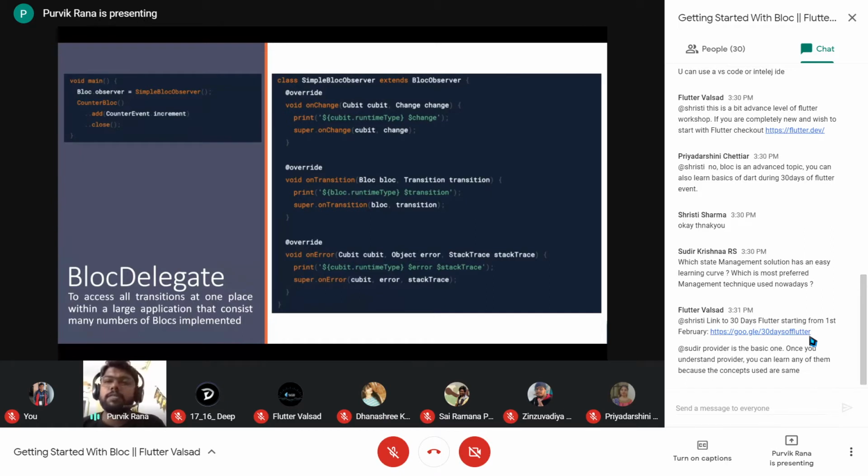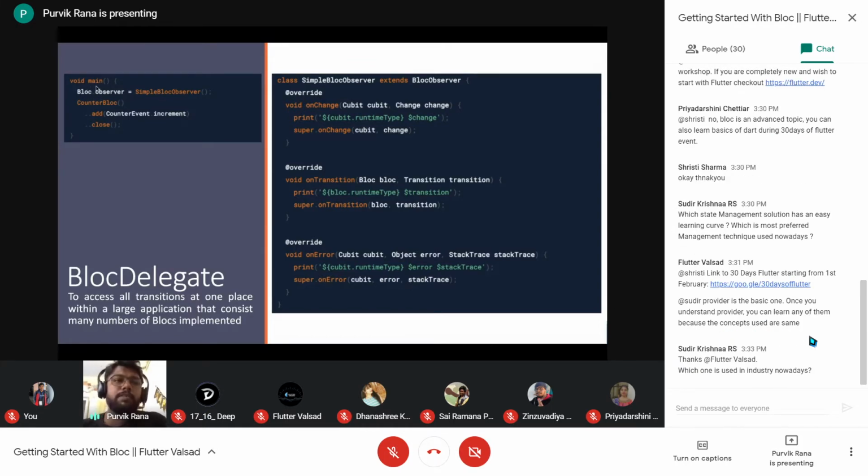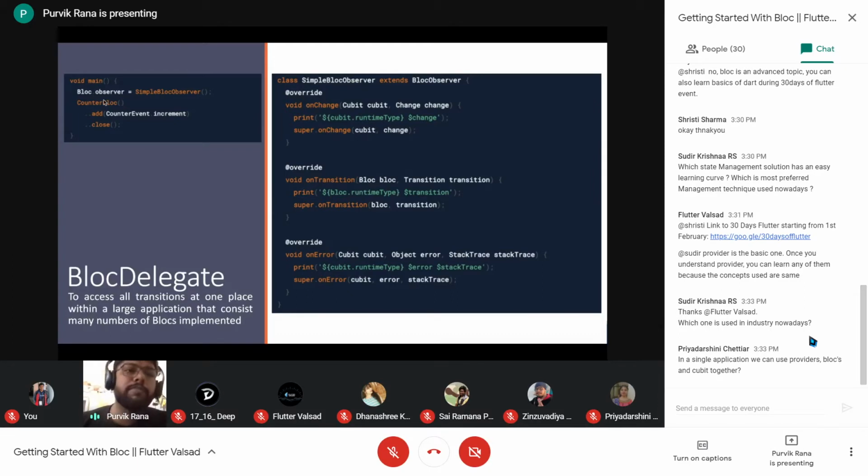So BlocObserver is an observer which observes all the bloc transitions, errors and changes happening in our application. We can have a class like this one, and to use that particular class, we need to specify it inside the main. This way we can apply the observer, which gives all the details about the transitions, the changes and the errors which are happening inside the bloc.